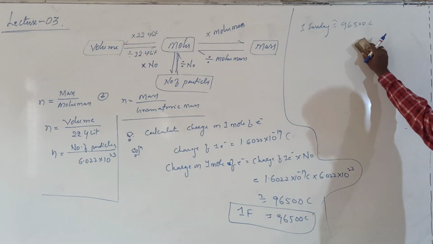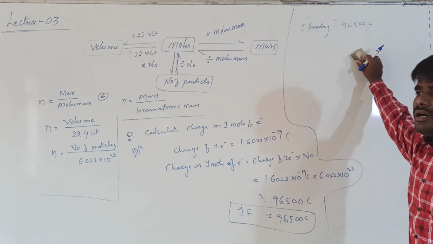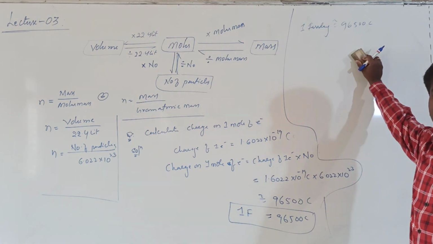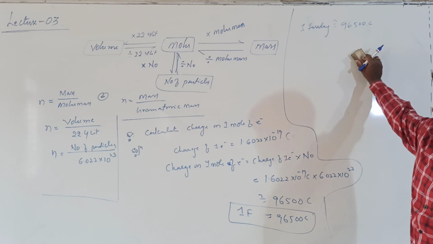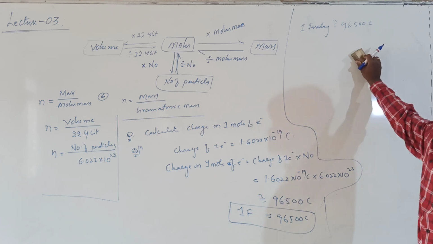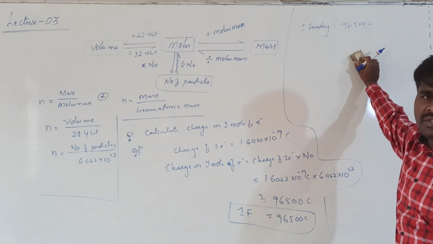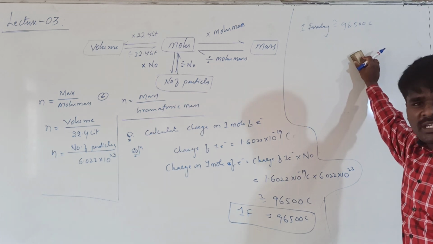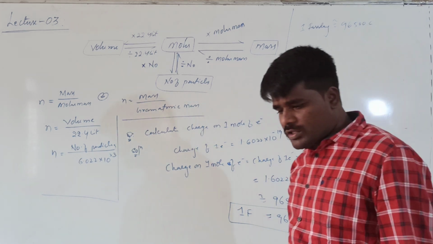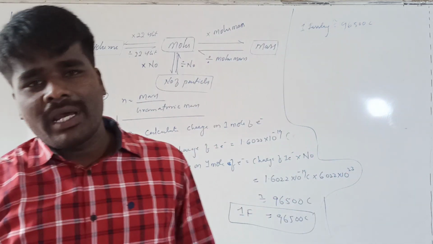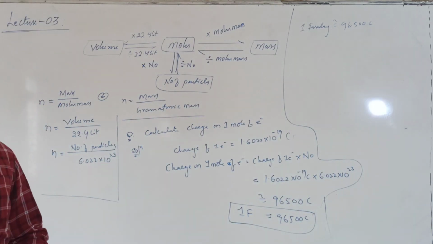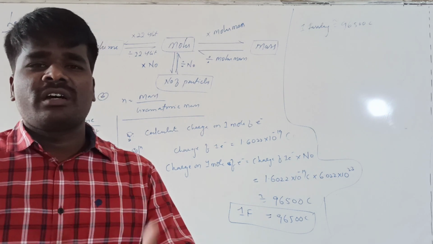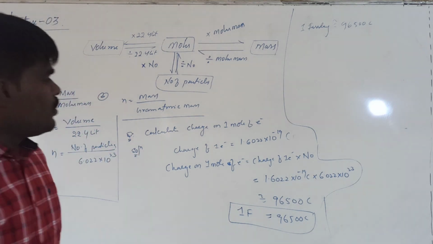Always remember that a mole is the number of particles equal to the Avogadro number, which is 6.02 into 10 power 23. It is always particles. You need to specify what particle you are speaking about, whether electrons, protons or atoms. Whatever the particle you are referring to should be mentioned after the mole. Hope it is clear so far.